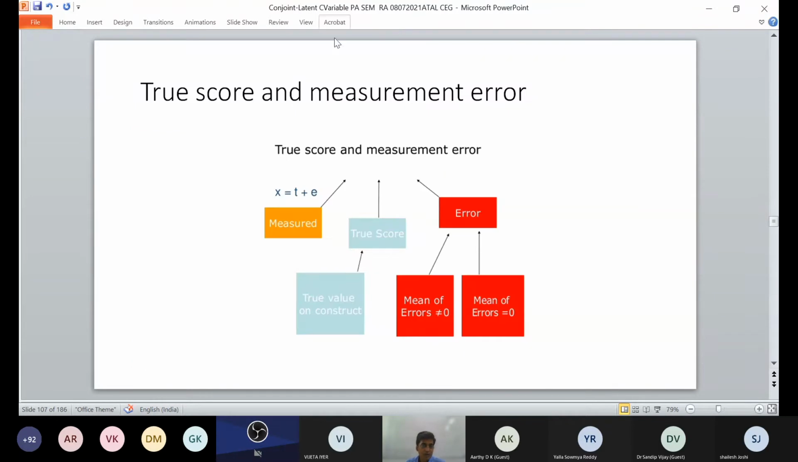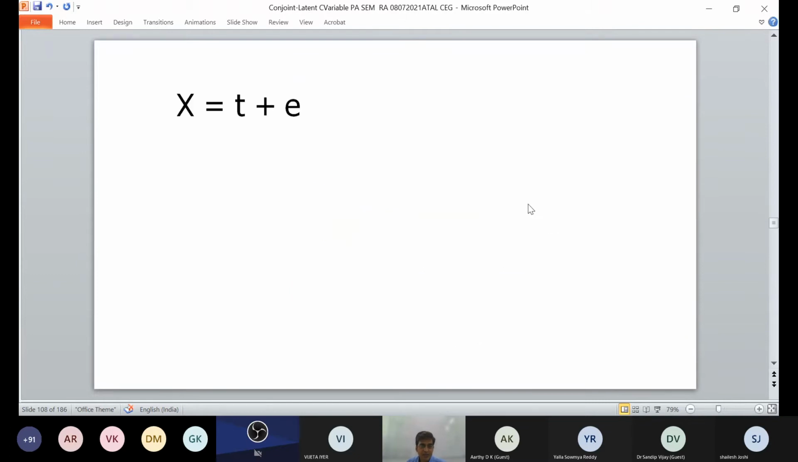Now I'm just trying to give you the concept of true score and measured score. So X is T plus E, where X is a measured value, T is a true score, and E is an error. So it is a true value construct. The mean of errors can be 0, but the error itself cannot be 0. So there are true score and measured error.